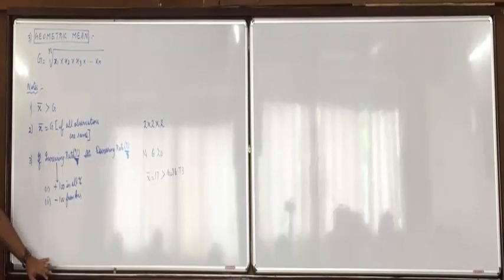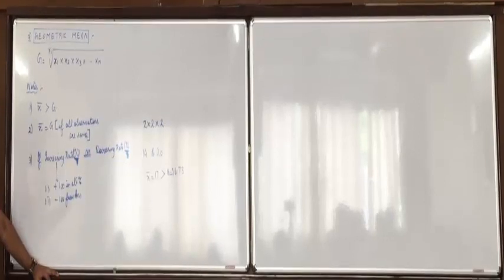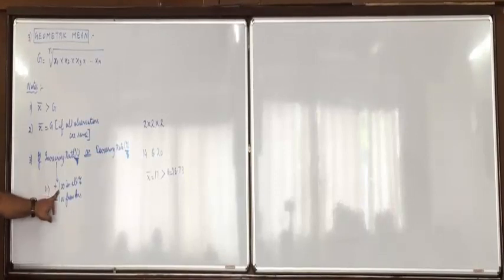So suppose you are given that growth rate of economy is 5%, 7%, 8%, 10%. You don't find geometric mean of 5, 7, 8, 10. You find geometric mean of 105, 107, 108, 110. First you add 100 to all observations. Then suppose you get the final answer 105. Then 105 minus 100, that is 5%, is the average growth.